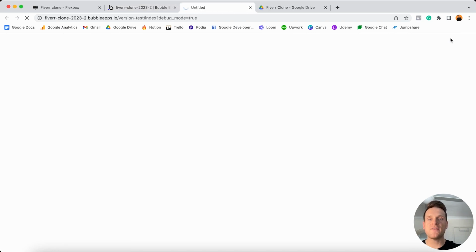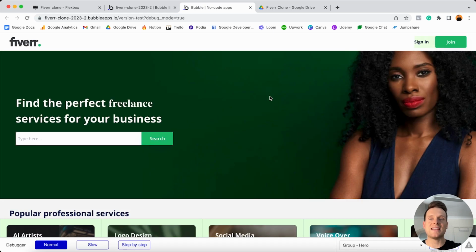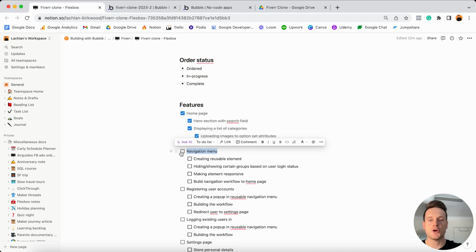So if I choose to run a preview of our application, what you'll see at the top of our page is that we now have this reusable element. And of course, because I'm currently not logged into an account, we're being displayed the green group, which just displays my text to either sign in or join by creating a new Fiverr account. And look, that is everything I wanted to cover within this section of our tutorial today. So what we're going to do is jump back over into our Notion checklist, and we're just going to tick off that we've finished building out the navigation menu as a reusable element. And you'll see as we build out more pages throughout our application, I'm going to add this same reusable element onto every single page. So that way an end user can easily just jump between all of the different pages we create today.